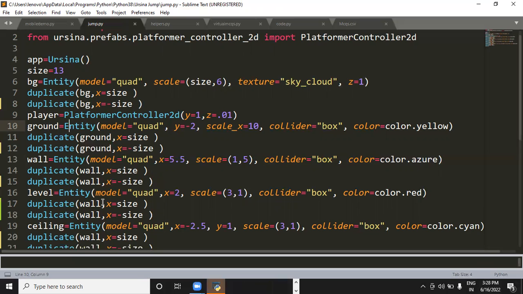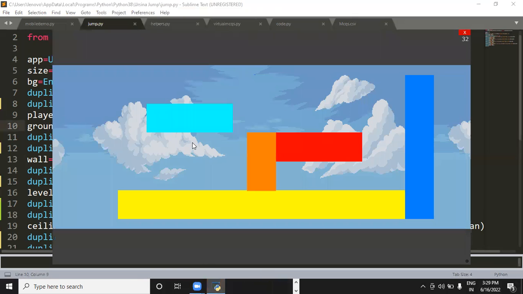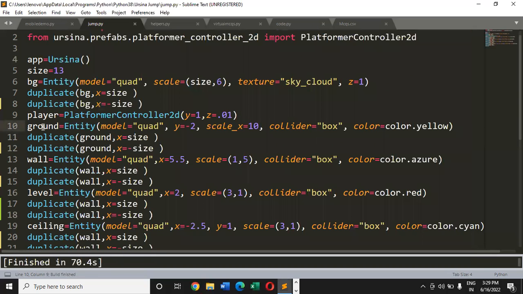Let me just check why the window is not coming. Okay. So the window is here, and this is what we are getting right now. I'm able to make this player jump, and earlier we were able to see only one background, right? Now there are three backgrounds. So some part of the first background is this, and some part of the third background is coming over here. But what about the duplicates we have created for the ground, for wall, and for level? These duplicates are not visible to us right now.